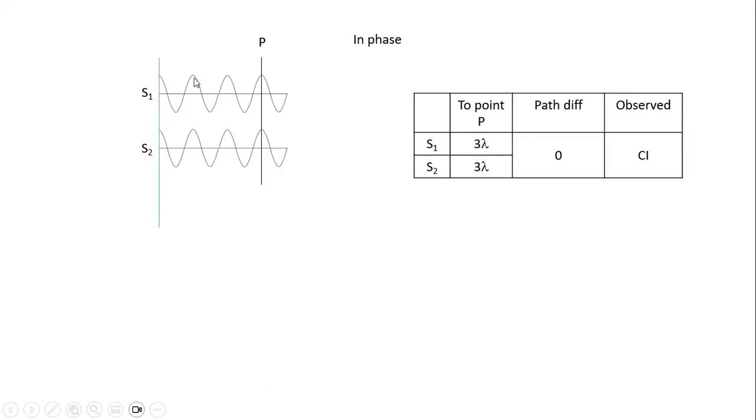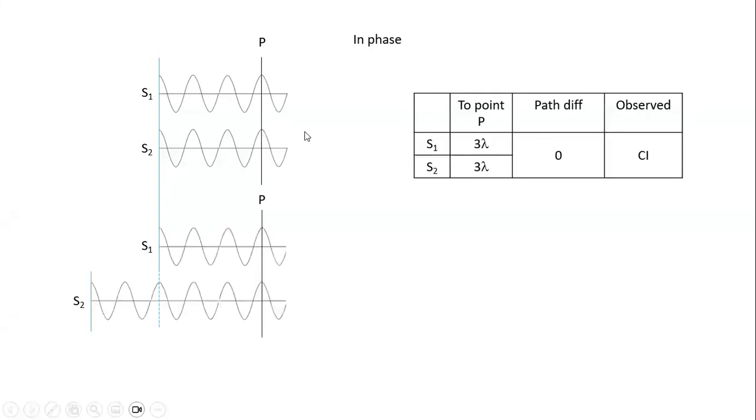If S1 takes 1, 2, 3 lambda to reach point P, and S2 takes 1, 2, 3 lambda to reach point P, the path difference between them is actually 0. And what we see on the screen would be constructive interference because there's a crest from S1 meeting with a crest from S2.